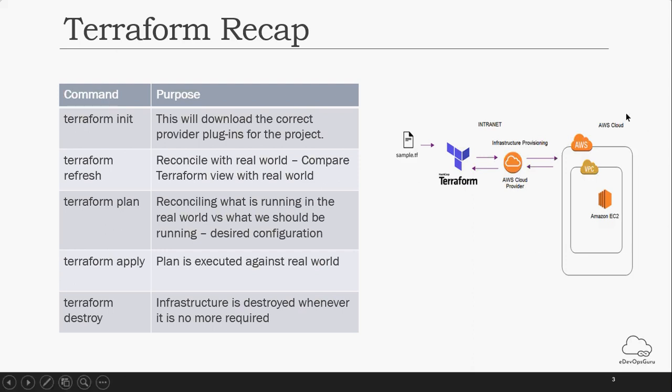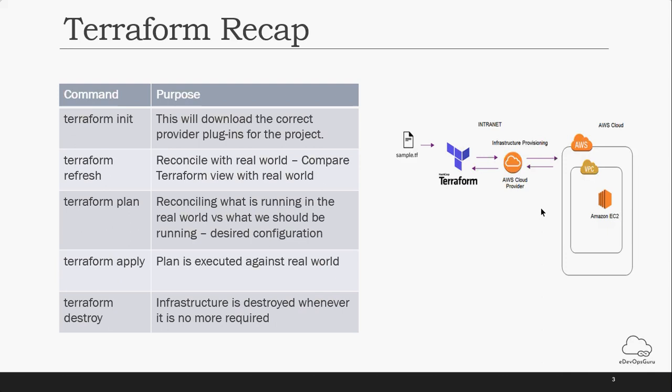The right hand side diagram which I am showing here, we did a hands-on on this part during our Terraform session. So we created a .tf file where we mentioned parameters to be used to create an EC2 instance on AWS.